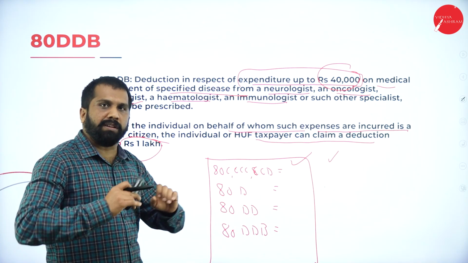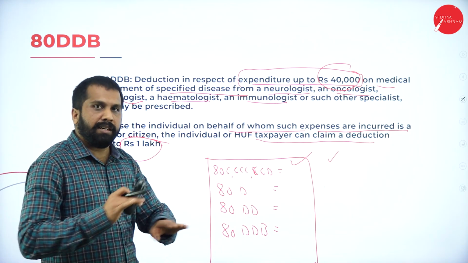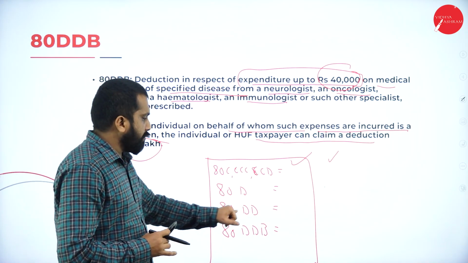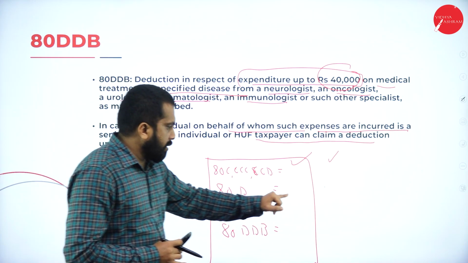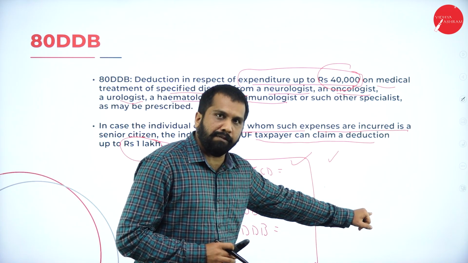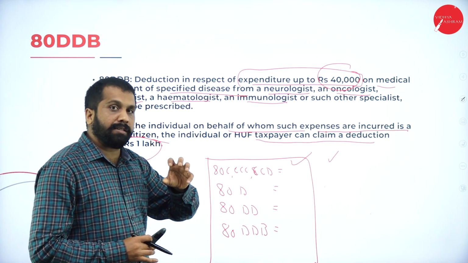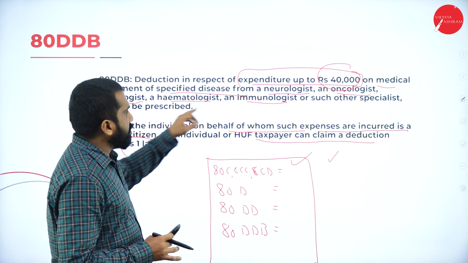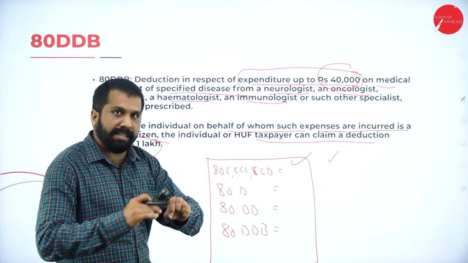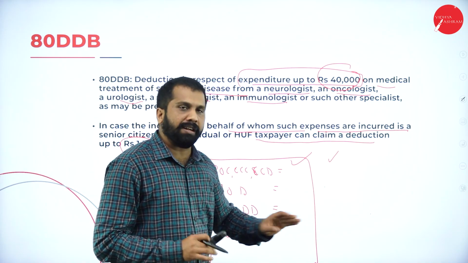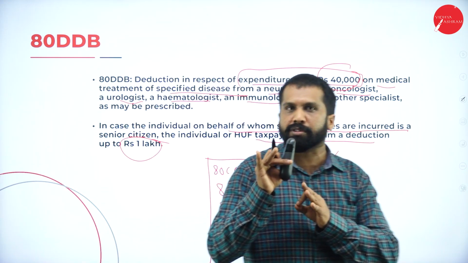If it is a normal disease, 40 to 80%, explanation not required. For dependent, 75, 125. 80DDB is for certain diseases. Don't explain all the diseases. Just say what the limit is. This much only you are supposed to do.